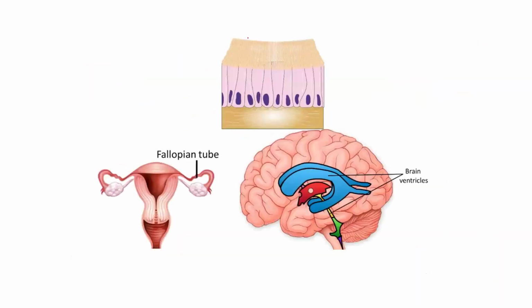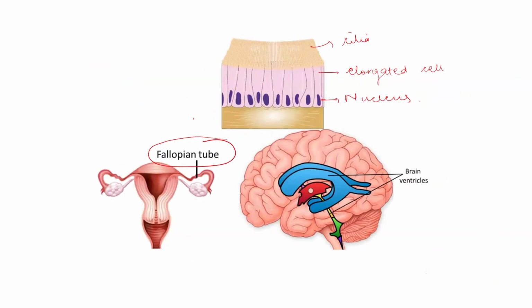So these are the examples. This is the ciliated columnar epithelium, how it appears. Ciliated columnar epithelium appears like normal elongated cells that have a nucleus. And these are the cilia which are present on the surface. So they are present in the fallopian tubes, for example.